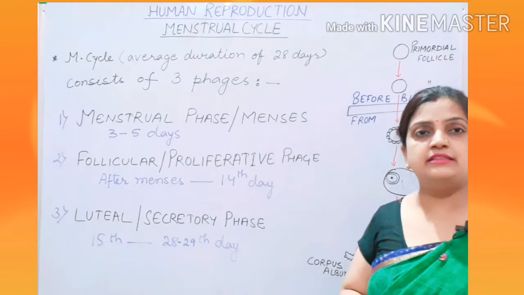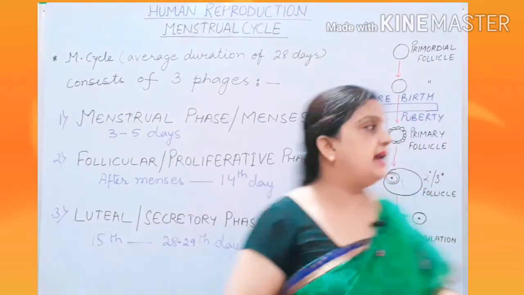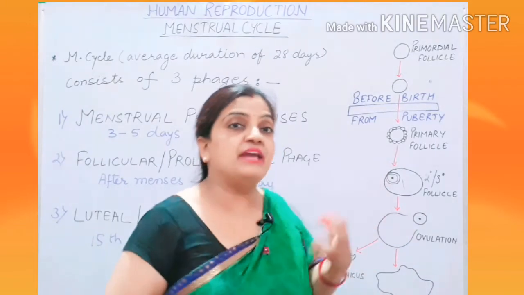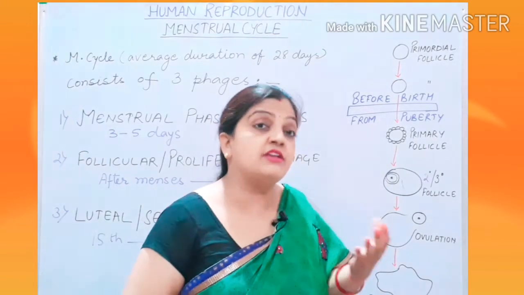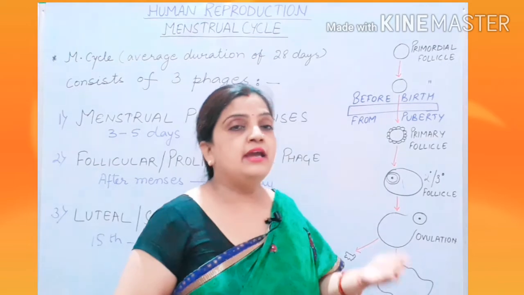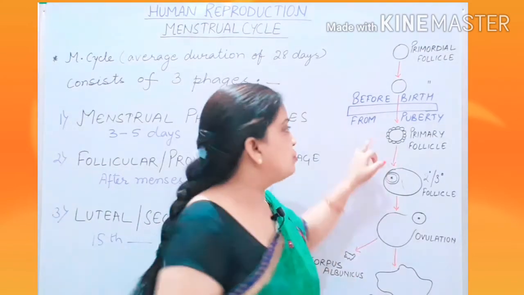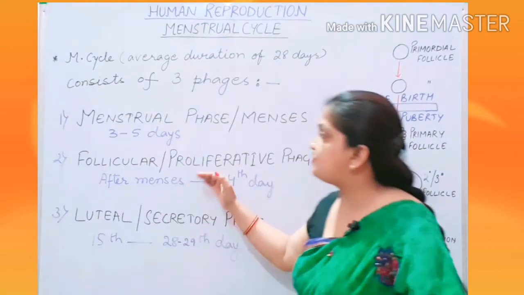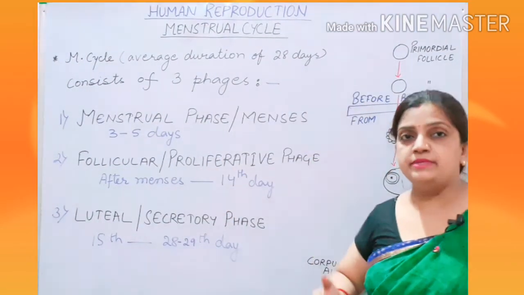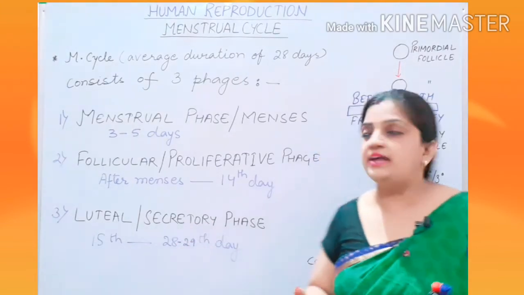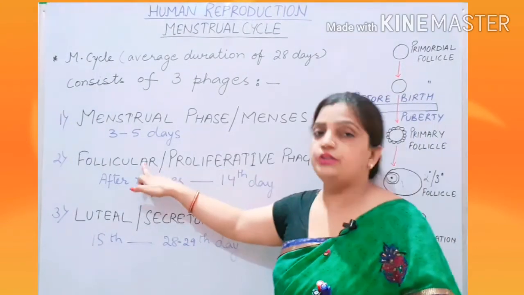Follicular phase, by the name you can understand, is the development of the follicles, the development of primary follicle, secondary follicle, tertiary follicle, and finally the mature follicle, which is called Graafian follicle. So that is why during this follicular phase, the development of the follicles takes place. That is why the stage is called the follicular phase.